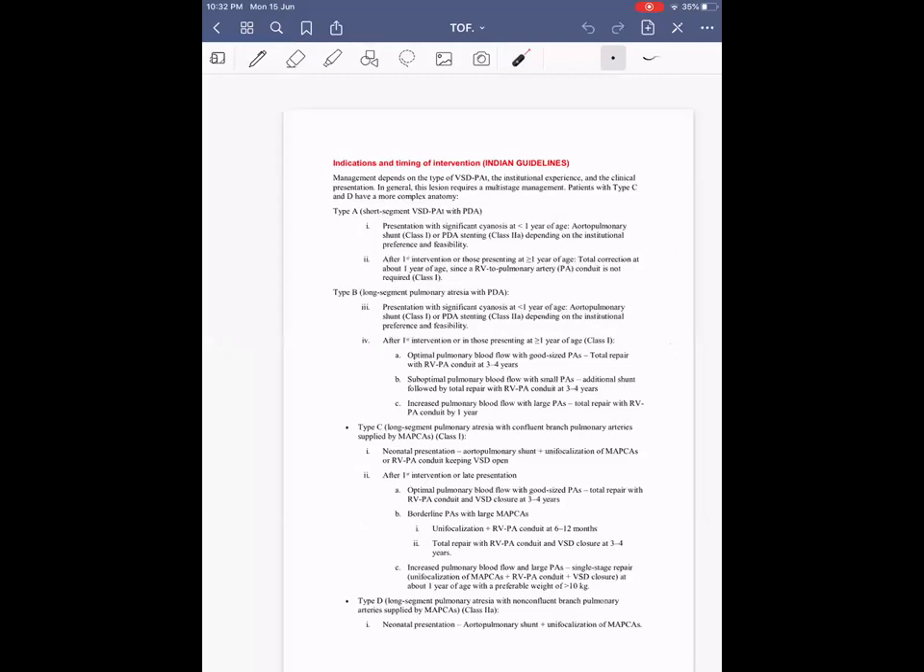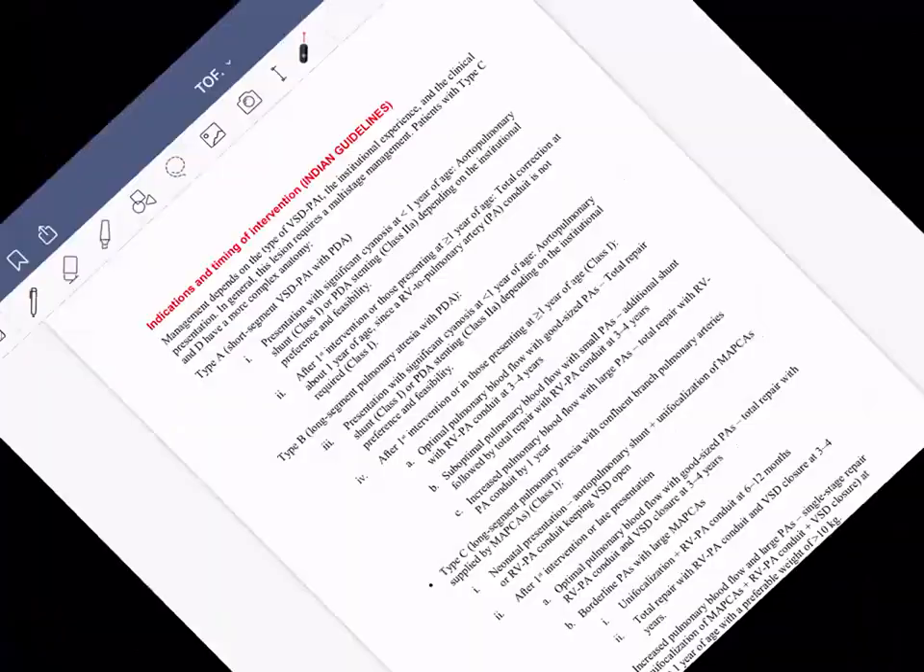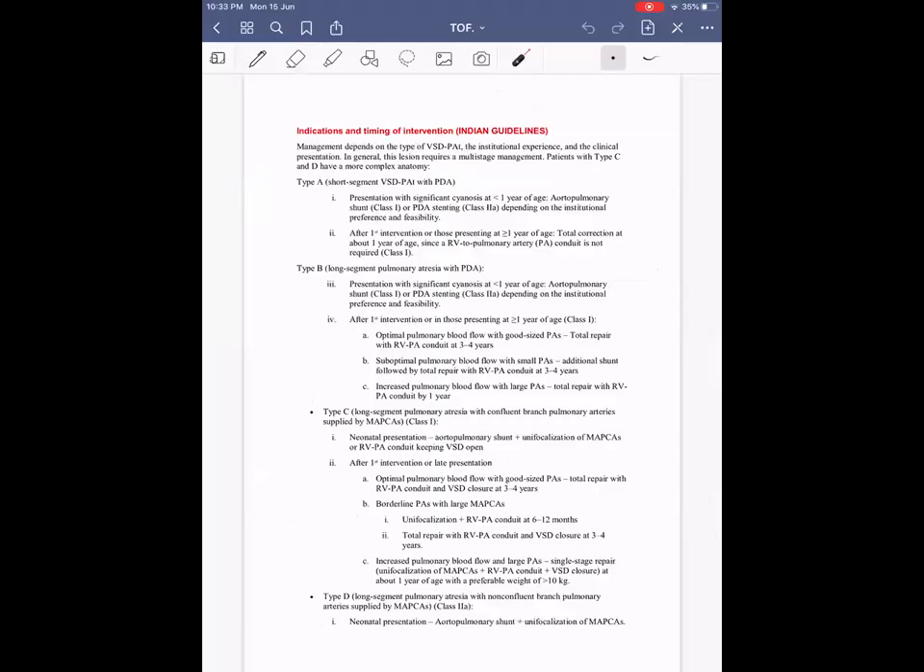Then, the indications for interventions for this TOF with pulmonary atresia. TOF with pulmonary atresia is classified into 4 types. Type A is short segment pulmonary atresia with PDA. Type B is long segment pulmonary atresia with PDA. Type C is long segment pulmonary atresia with confluent branch PAs supplied by MAPCAs. And type D is long segment pulmonary atresia with non-confluent branch PA, and the lungs are supplied by MAPCAs.